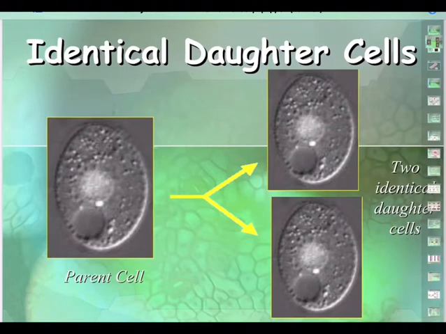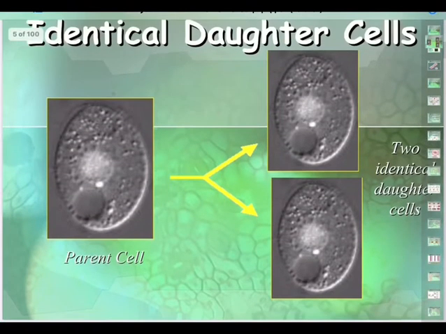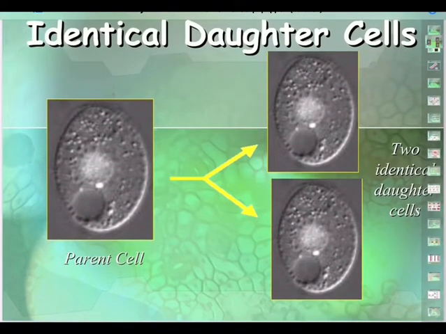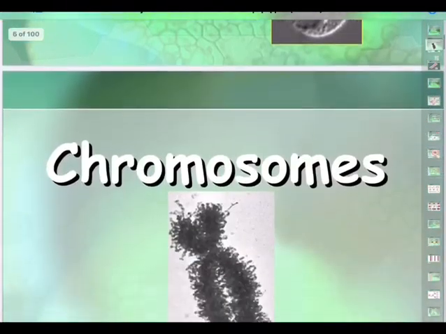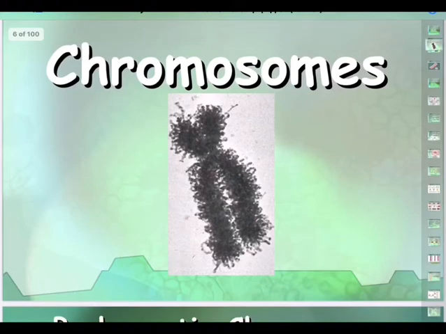Now you can see here mitosis. The parental cell undergoing mitosis, forming two identical daughter cells. How is it that these two cells are identical? Thanks to identical DNA. That's the reason why they are exact, I can say, Xerox copies, blueprints of the parental cell. And then what about chromosomes?